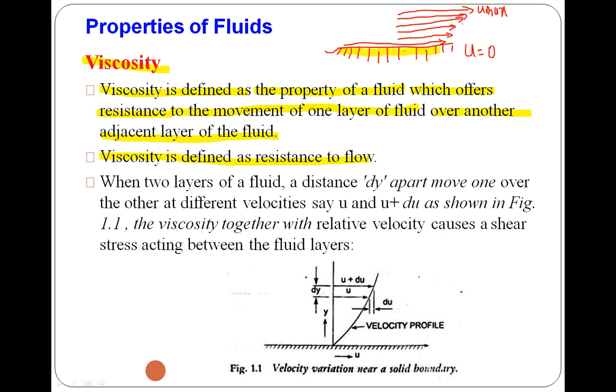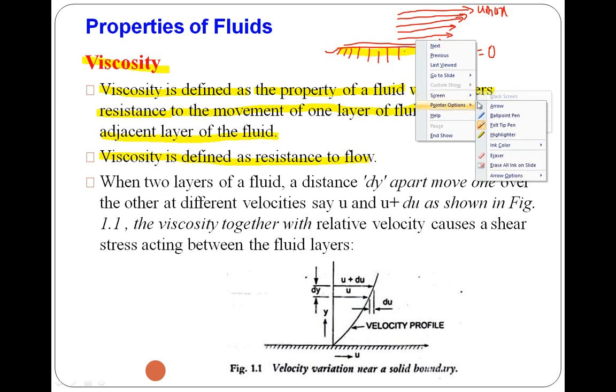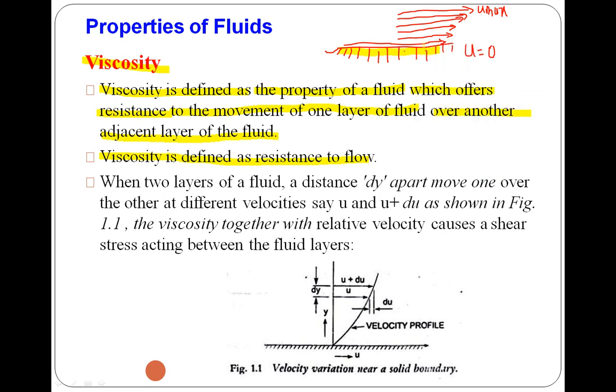There will be relative motion between these two layers, and because of that there will be friction between every two layers, and that friction will cause resistance to the flow.